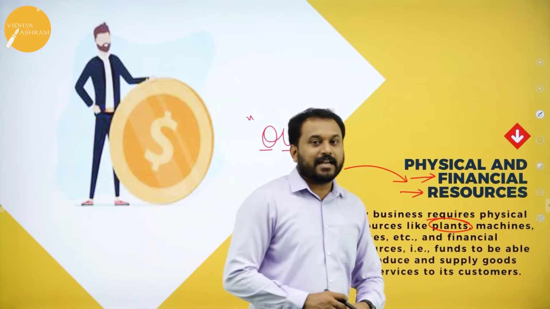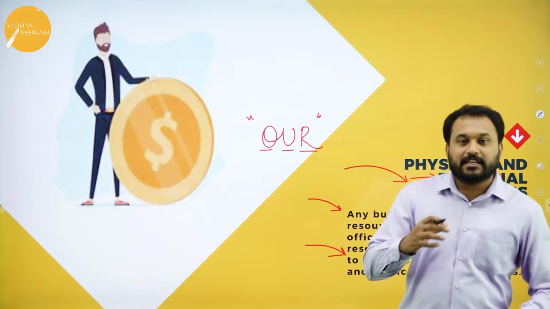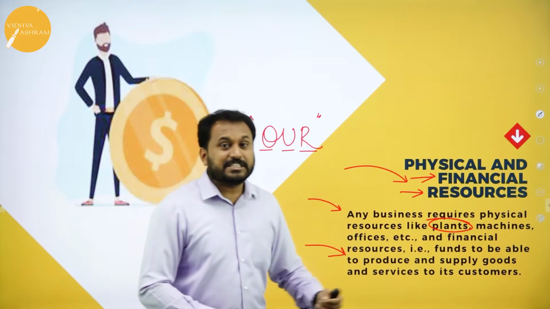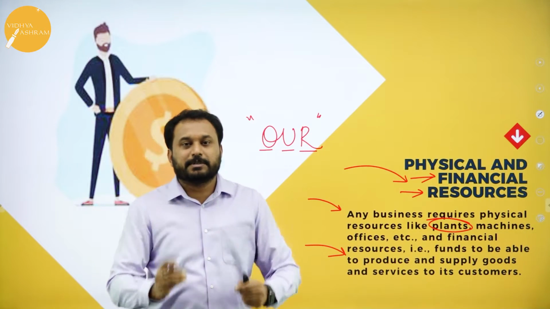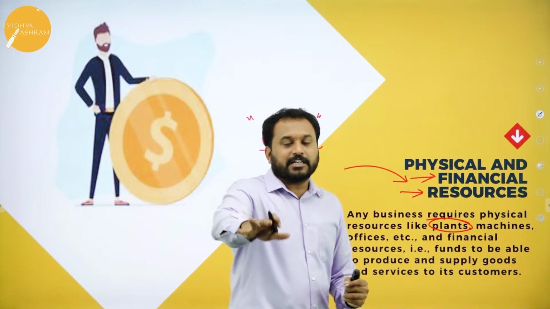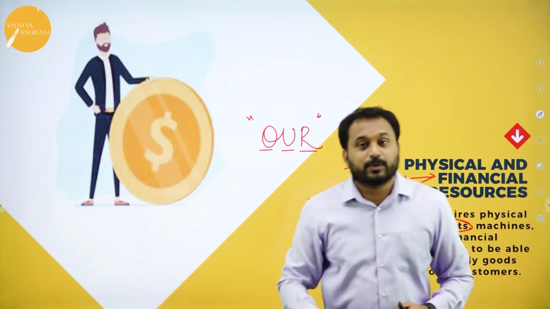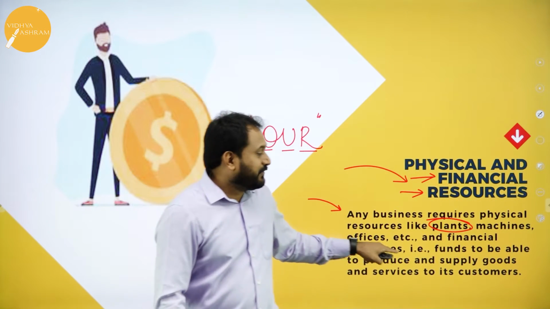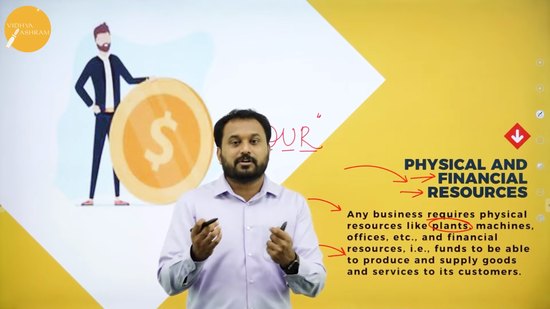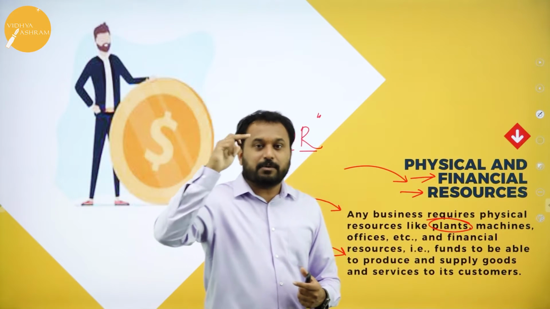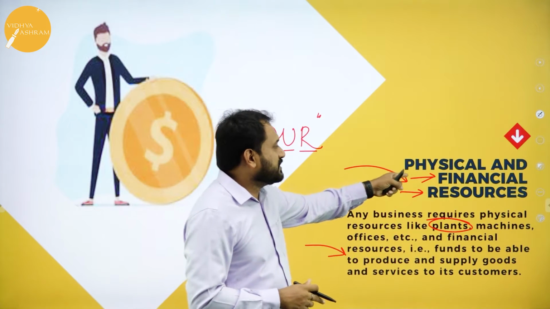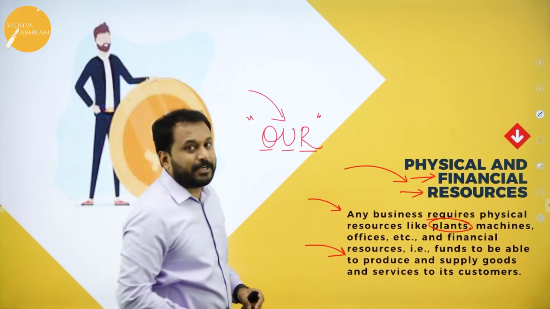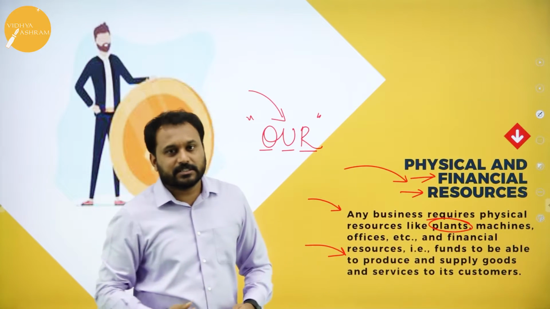That means you need to always think about your plant, your machinery, your other physical resources. Physical resource means anything which you can touch, which is tangible. It is not intangible, it is tangible. And financial resource means it is all about your money. You should have an objective that you need to protect your physical resources and financial resources and use them optimally. Optimum utilization of resources.